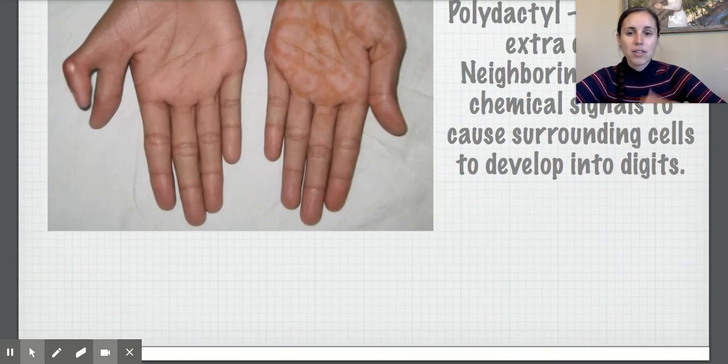So those are all factors that can cause cell specialization, and this is what causes the various cells within our body. Now we're going to look at what happens when those specialized cells come together and form tissues.